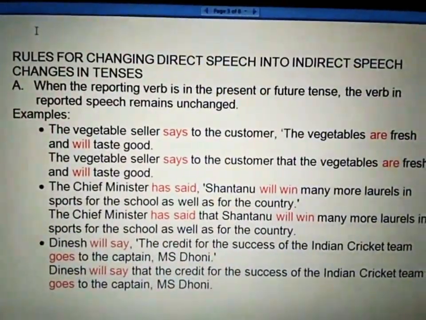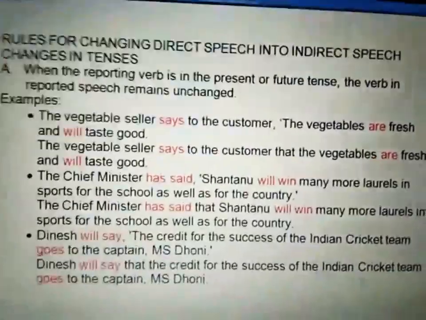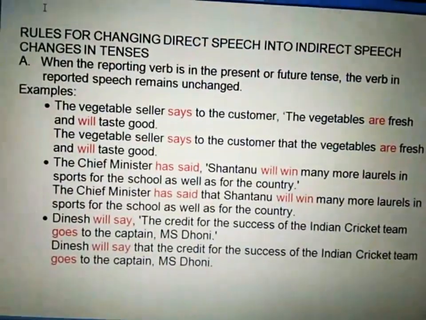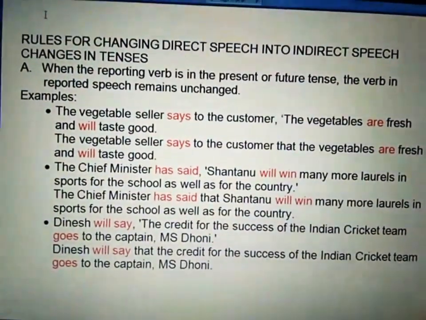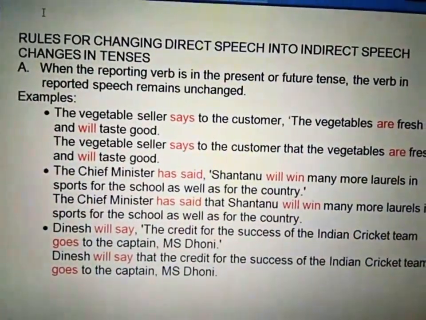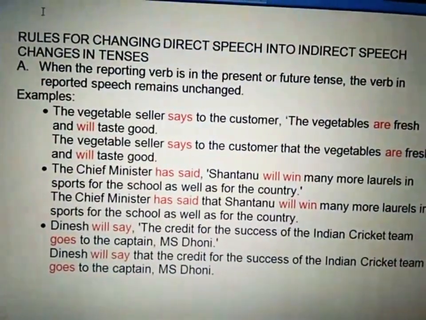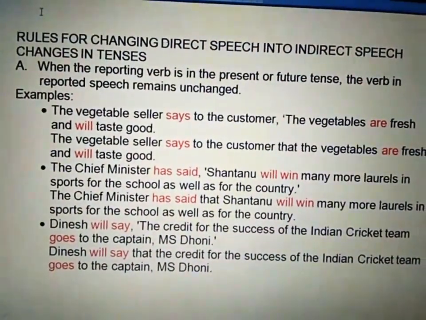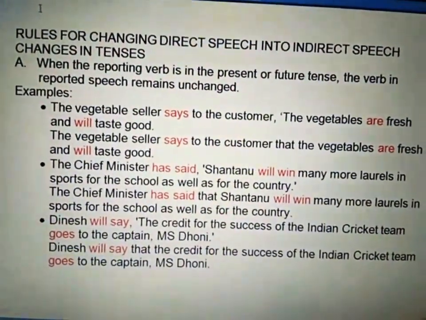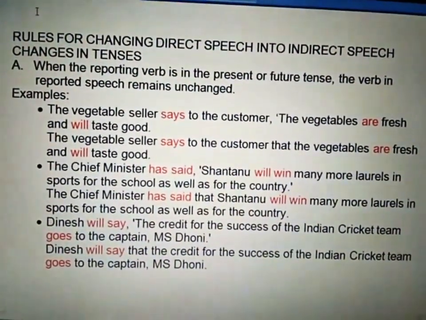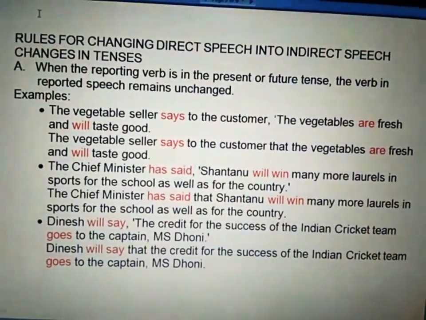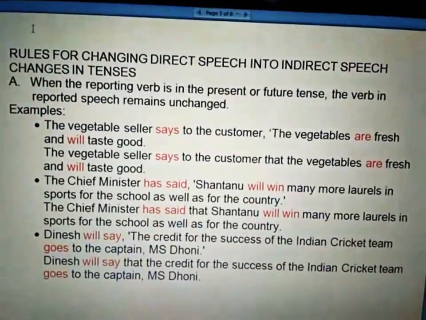Now let's learn the rules for changing direct speech into indirect speech. The first rule is about changes in tenses. When the reporting verb is in present or future tense, the verb in the reported speech remains unchanged.